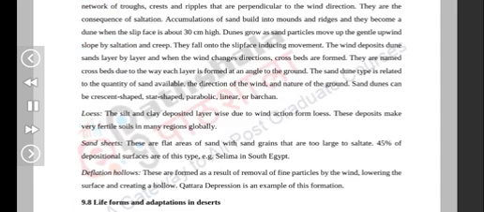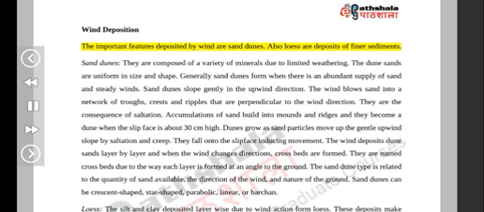Wind deposition. The important features deposited by wind are sand dunes. Also, loess are deposits of finer sediments. Sand dunes are composed of a variety of minerals due to limited weathering. The dune sands are uniform in size and shape. Generally, sand dunes form when there is an abundant supply of sand and steady winds.